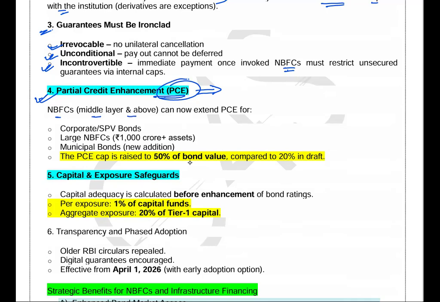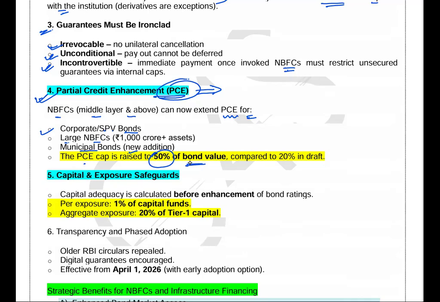NBFCs in the middle layer and above can now extend partial credit enhancement facilities for corporate bonds, special purpose vehicle bonds, larger NBFCs having asset size more than 1,000 crore, and municipal bonds, which is a new addition. And the PCE, partial credit enhancement cap, has been raised to 50% of the bond value.